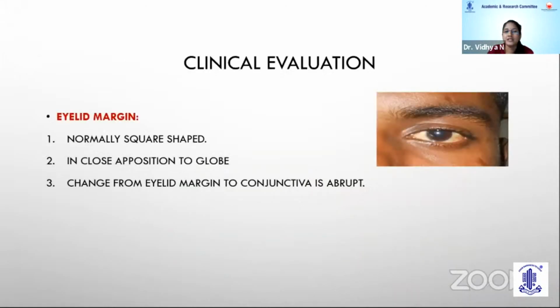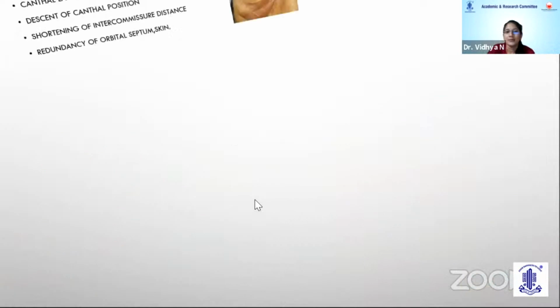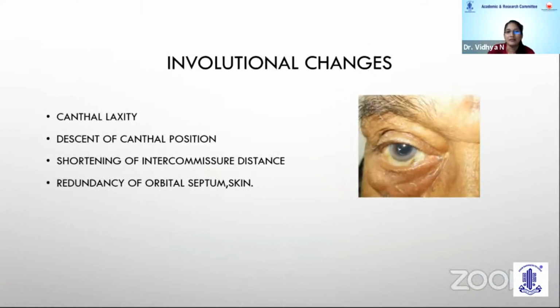Normally, our lid margin is a square-shaped structure which is in close opposition to the globe, and the change from the lid margin to the conjunctiva is quite abrupt. As we age, there are different involutional changes that happen around the eye. One is the canthal laxity, this descent of the canthal position. There is also shortening of the intercommissural distance, and there is redundancy of the orbital septum and skin. All these changes might result in ectropion, which is an outward turned eyelid, or entropion, wherein the eyelid margin is turned inwards.